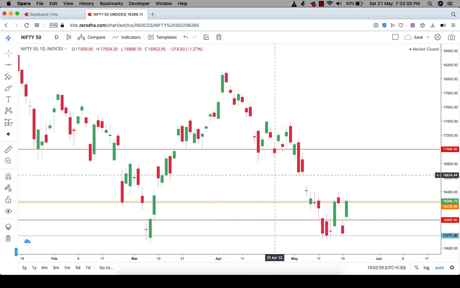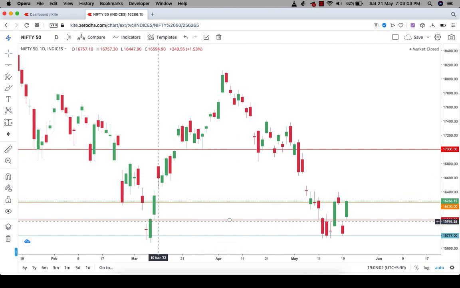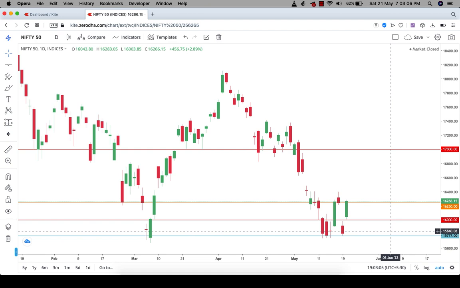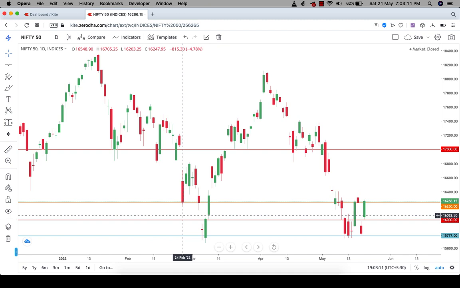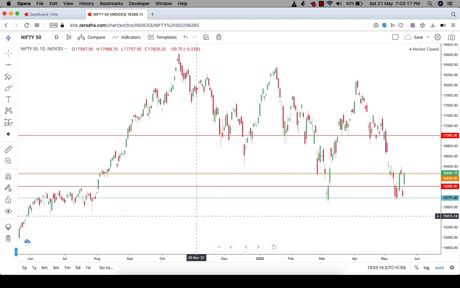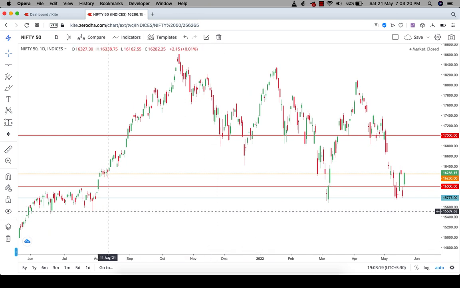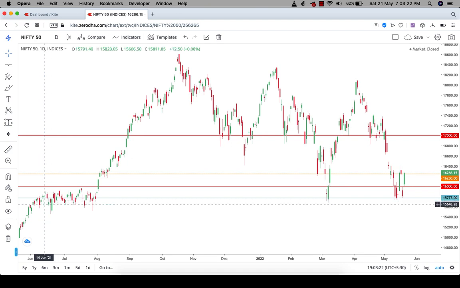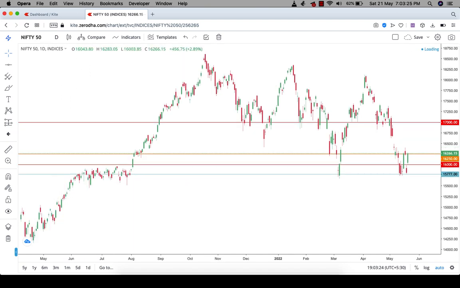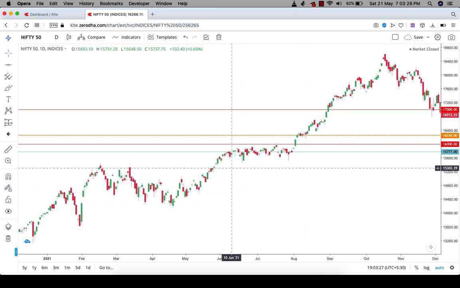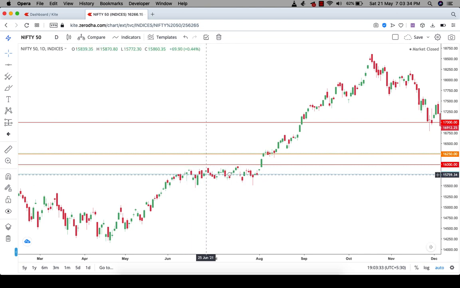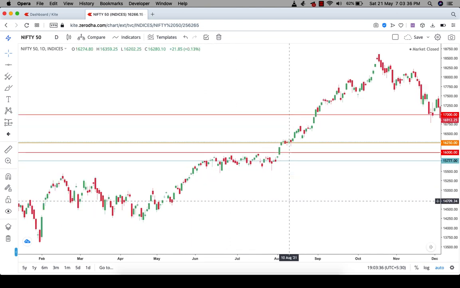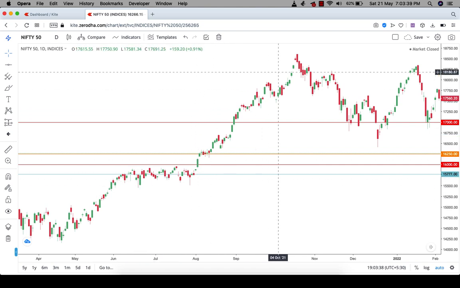So here the square of 9 levels are going to match the fatal number very soon. But if you see in the earlier time also, how did 16,250 work? Every time the market came above this level of 15,777, the market just created a panic at around those levels. In the month of June in the previous year, the market kept closing above and below this 15,777. After that, the market created a very big rally.